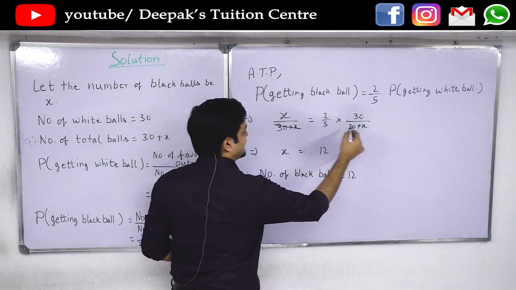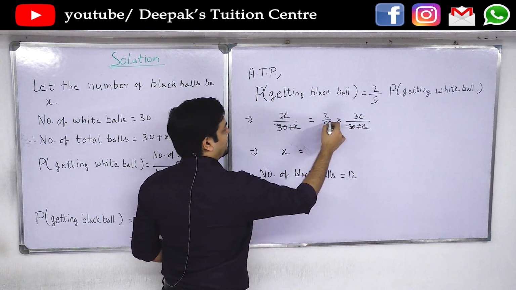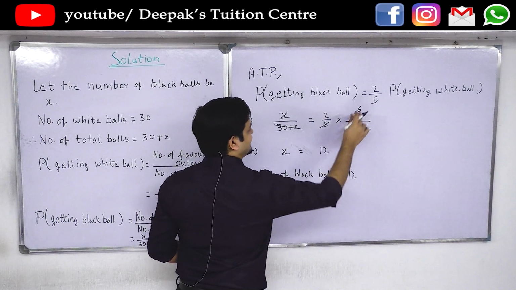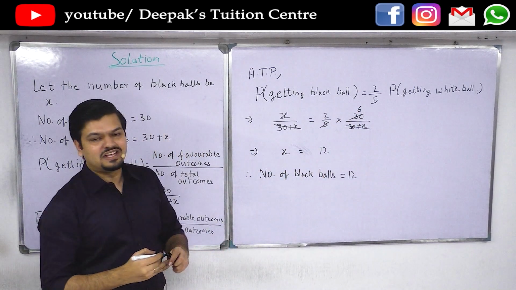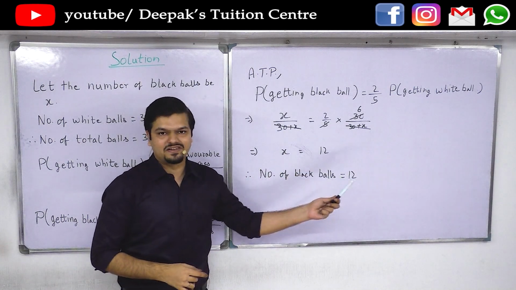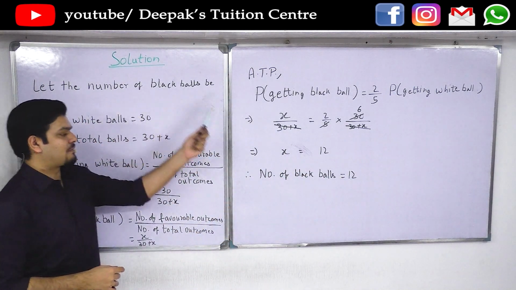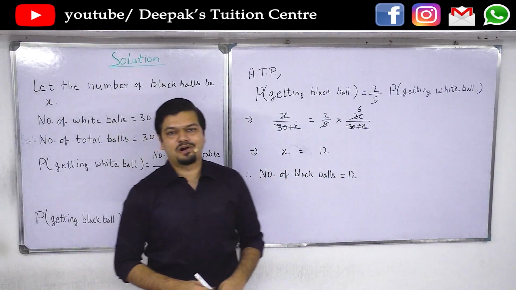So here 30 plus x and 30 plus x get cancelled out. 30 divided by 5 is 6 and 6 into 2, that is 12. So therefore x equals to 12. What is x? x is number of black balls. Therefore number of black balls is equals to 12.